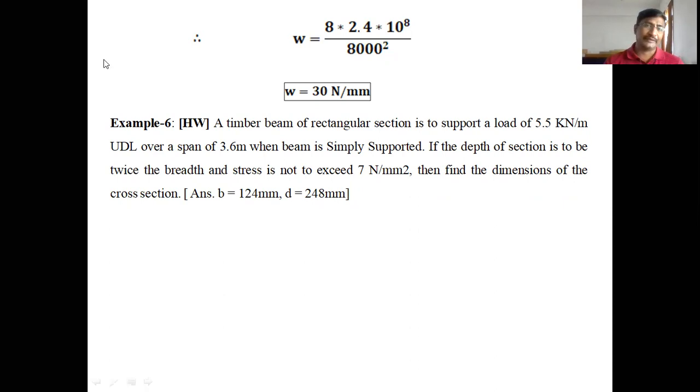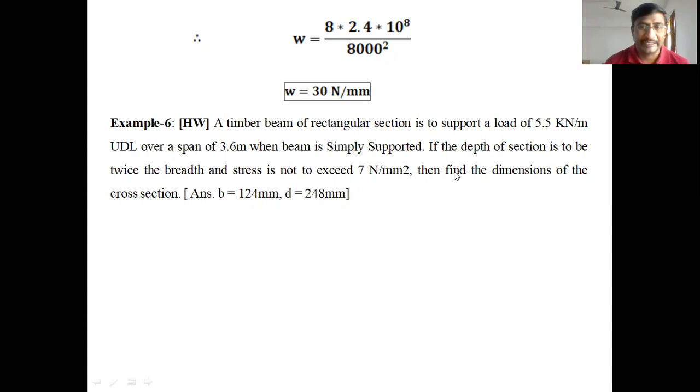So in this problem, the given data is a timber beam. The beam material is timber, that is wood. The wood beam of rectangular section is to support 5.5 kilonewtons per meter, that is the UDL value, small w equal to 5.5 kilonewtons per meter, for a span of 3.6 meters. So capital L equal to 3.6 meters, when the beam is simply supported.